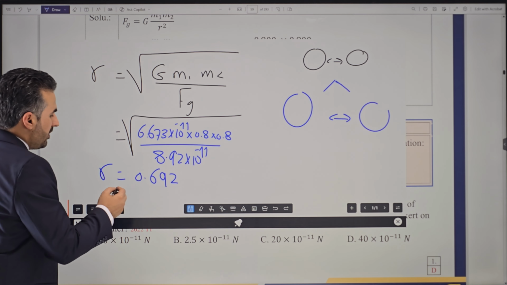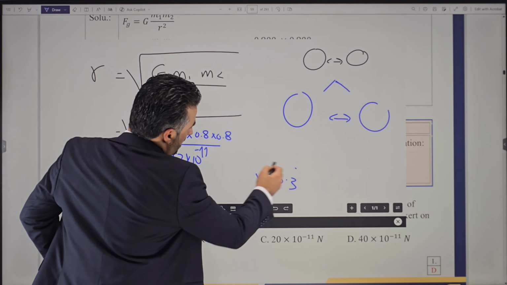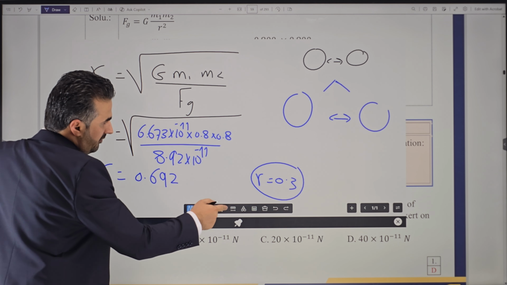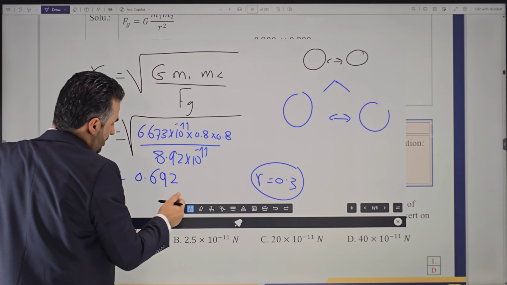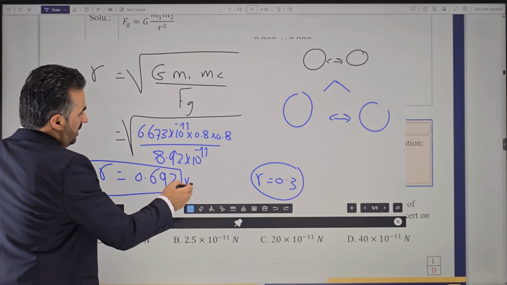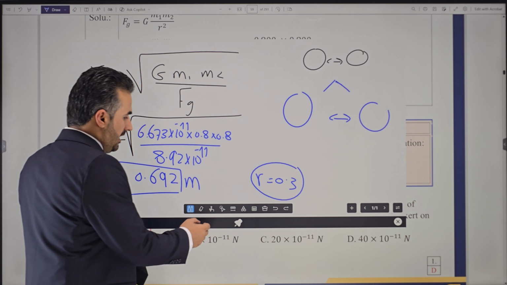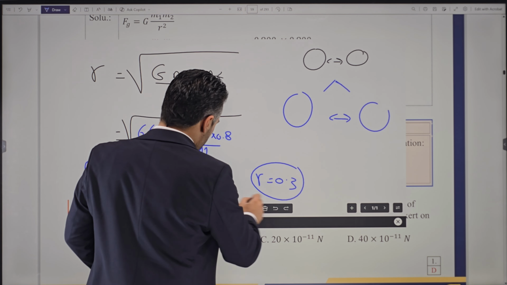Do you remember the previous answer? The other answer was R was 0.3. So if you want to keep the same gravitational force while increasing the masses, of course, they need to get further apart to keep the same gravitational force between the two. So that'll be the answer at this point. All right.